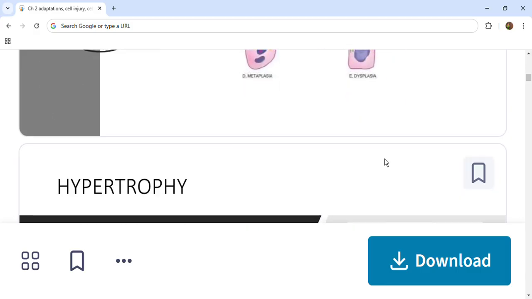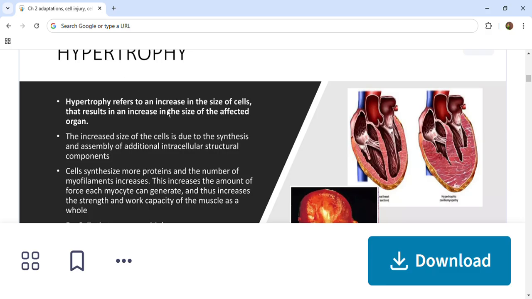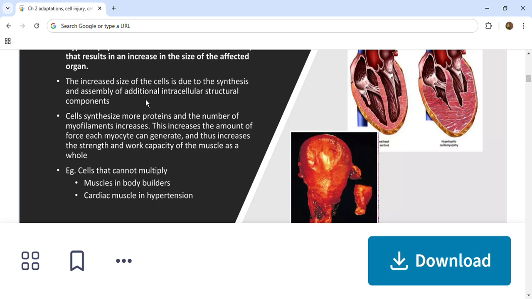So hypertrophy, as the name indicates, refers to an increase in cell size without an increase in cell number. The cell size increases due to the accumulation of proteins or due to the assembly of intracellular structural components of the cell, and the number of myofilaments also increases. It occurs in cells which cannot multiply in our body, like muscles in bodybuilders and cardiac muscle in hypertension.